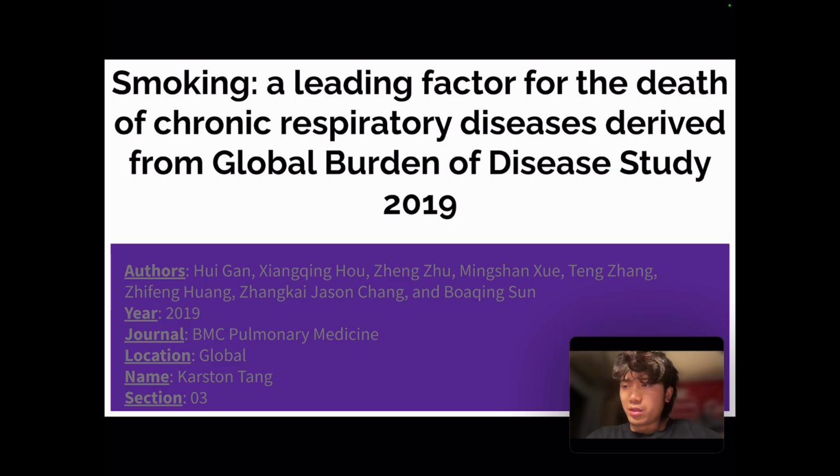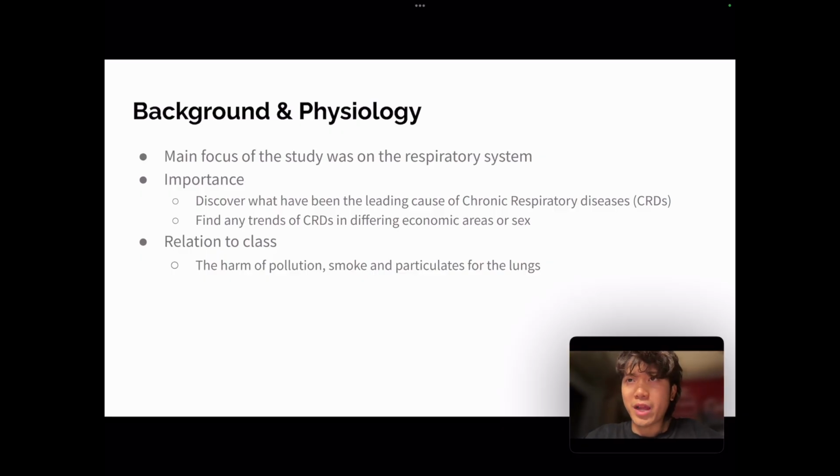Alright, so for the background physiology, the main focus of the study was based on the respiratory system, and the importance of the study was to discover what had been the leading cause of chronic respiratory diseases, or CRDs, and finding trends of CRDs in different economic areas and or sex. And so this relates to our class because it discusses the harm of pollution, smoke, and particulates for not only the lungs but also for the respiratory system as a whole.